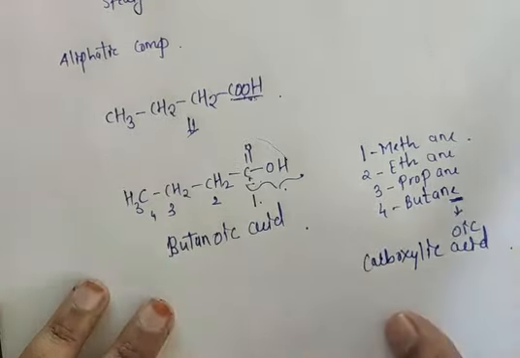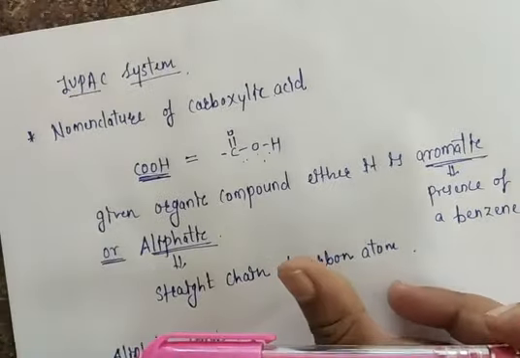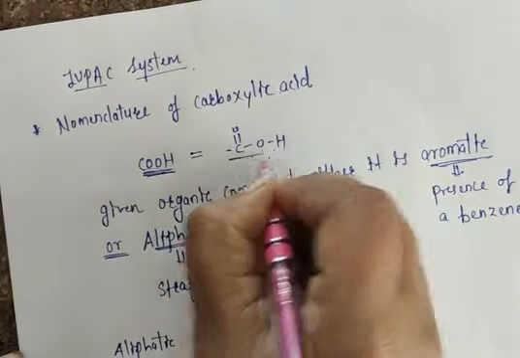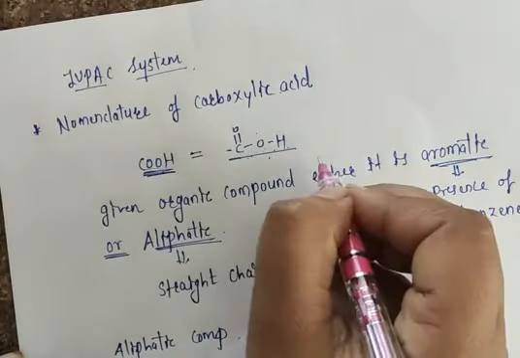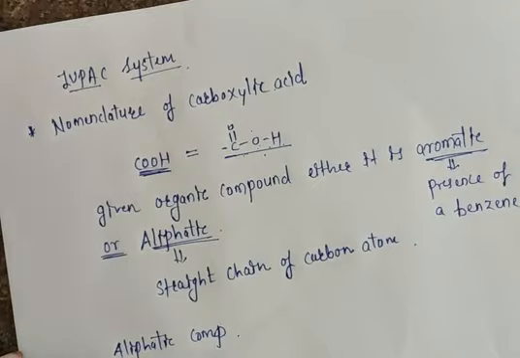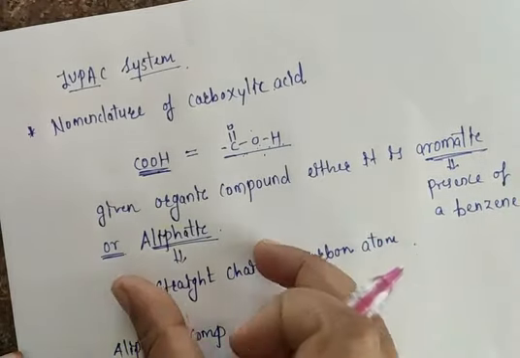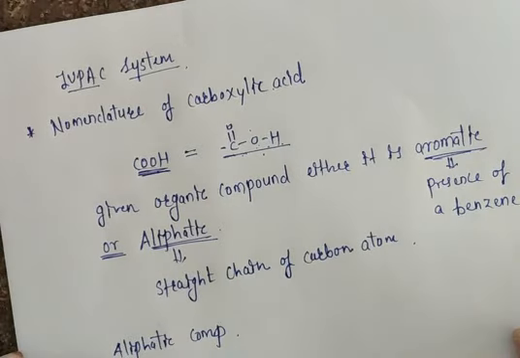Remember what I told you here. For the nomenclature of carboxylic acid, the general chemical formula is C double bond OH, and the given organic compound may be aromatic or aliphatic. Aromatic means there is a presence of a benzene ring. Aliphatic means there is a presence of a long chain of carbon.